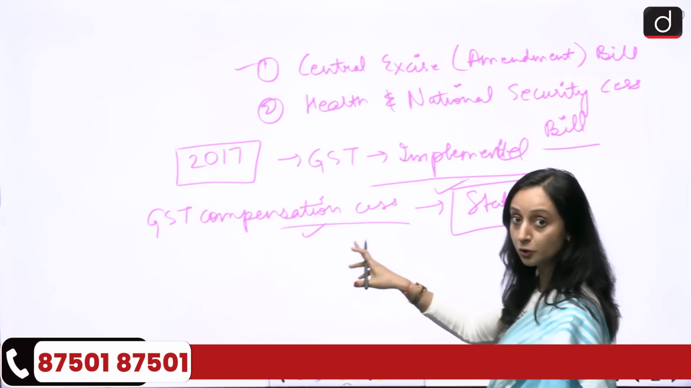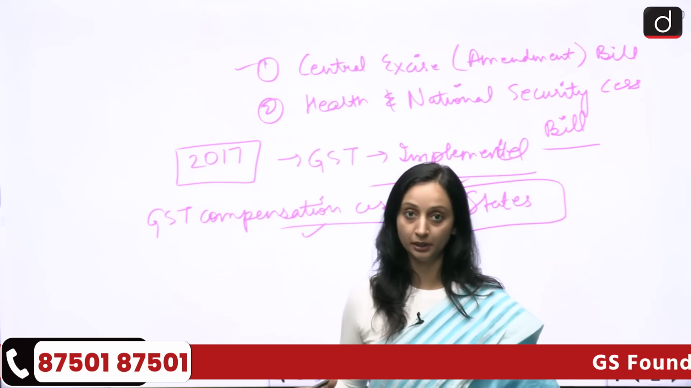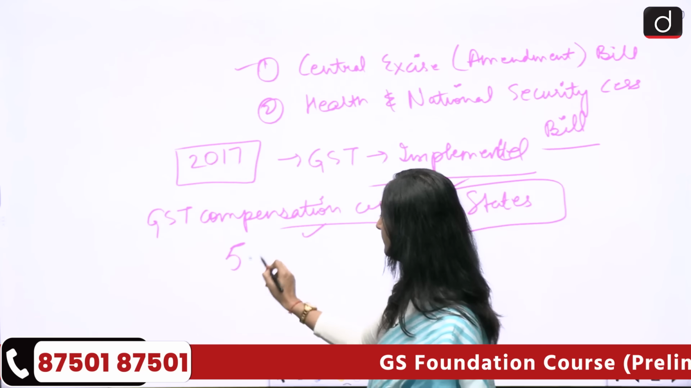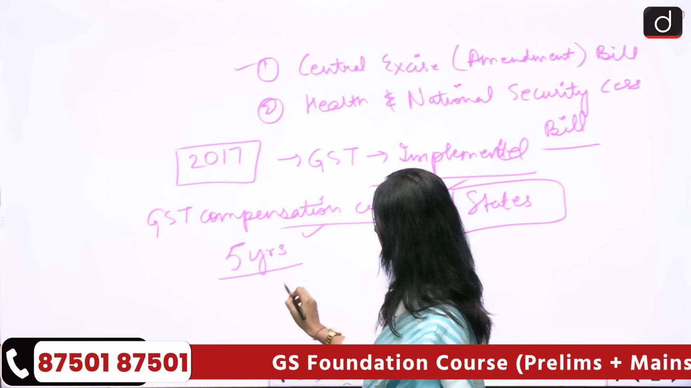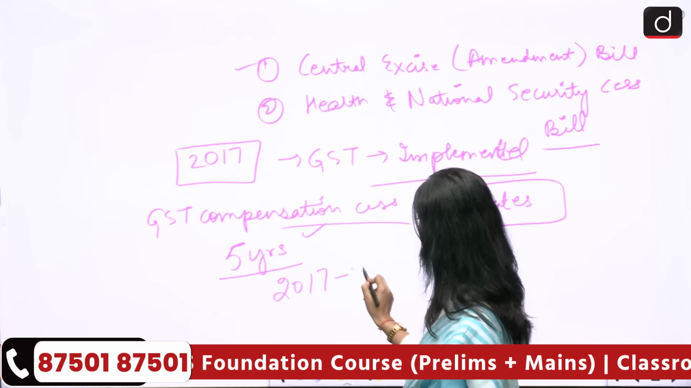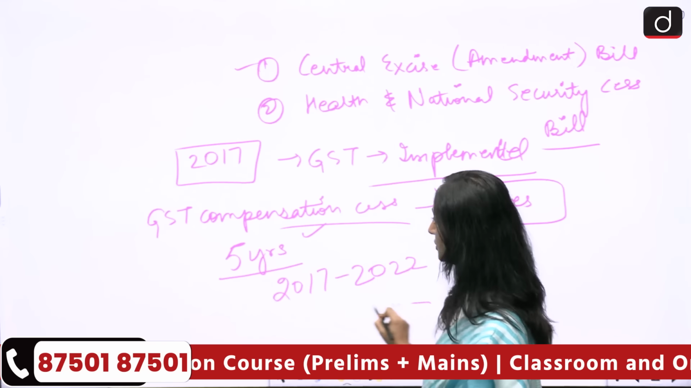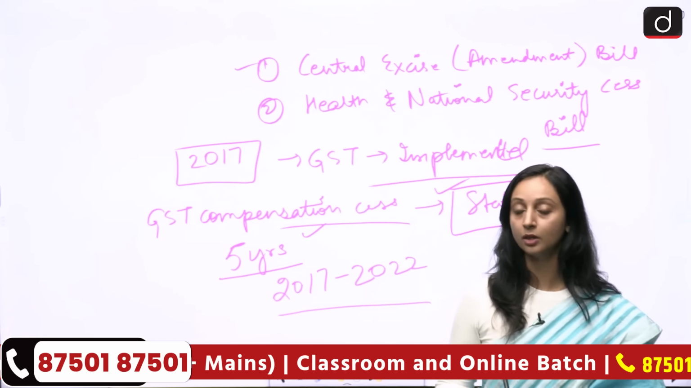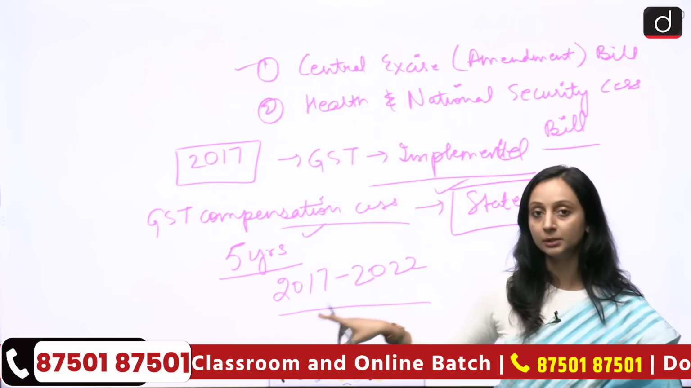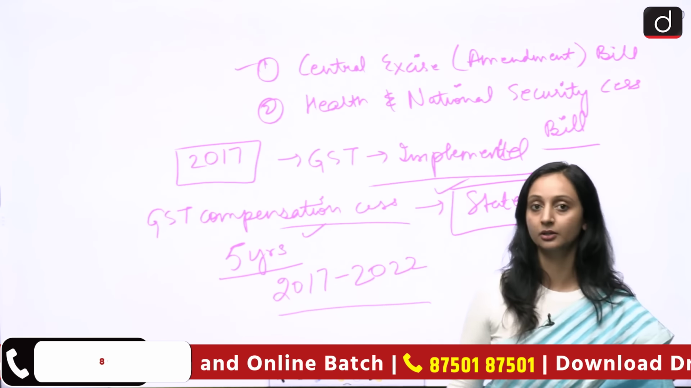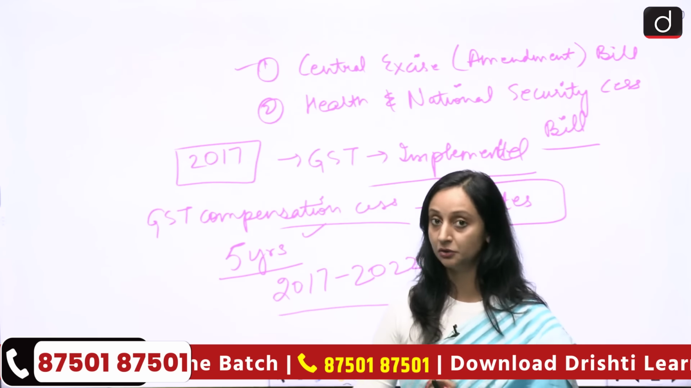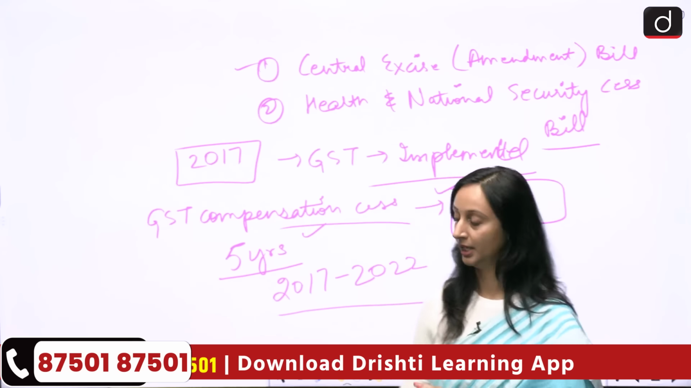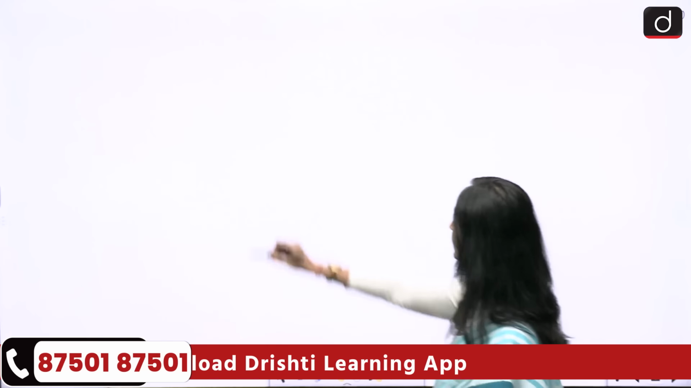And this was not going to continue for an indefinite period of time. It was going to continue only for 5 years, 2017 to 2022. A GST compensation cess was to be levied on certain items, and all the revenue generated from this cess was to go to the states, right? 5 years, 2017 to 2022. Did it end in 2022? No. Because something else happened in 2020.